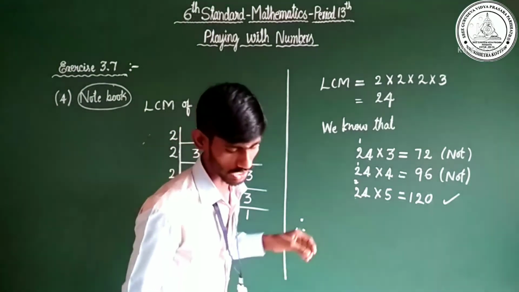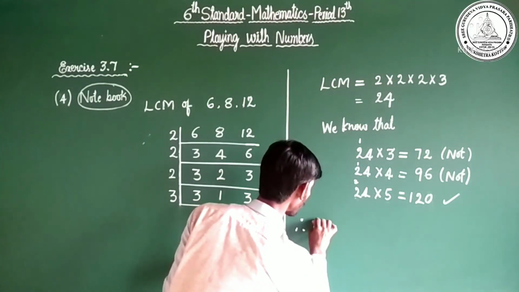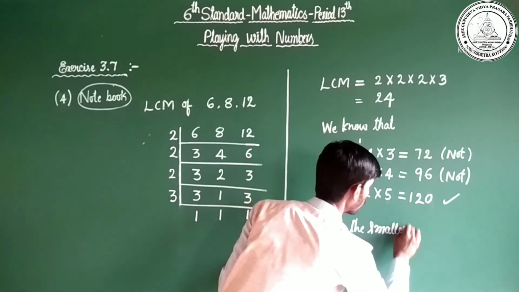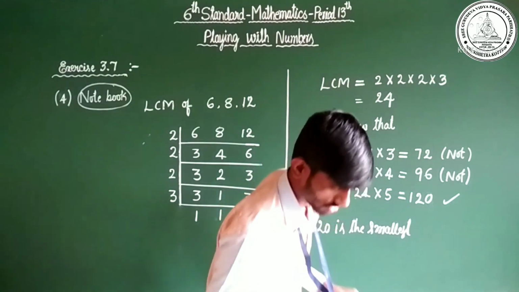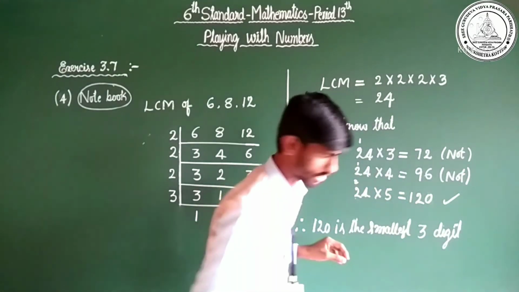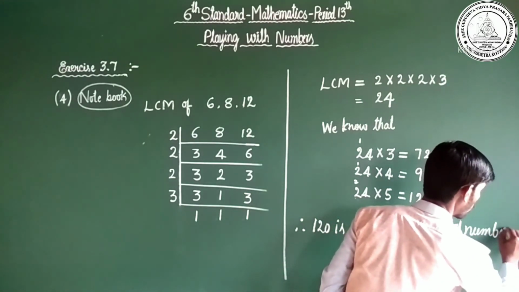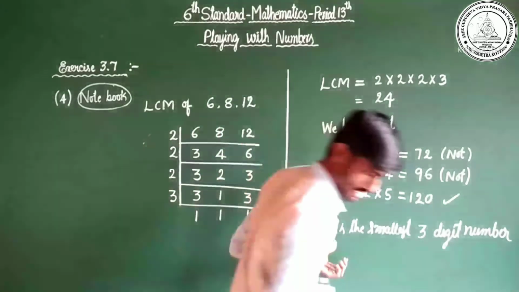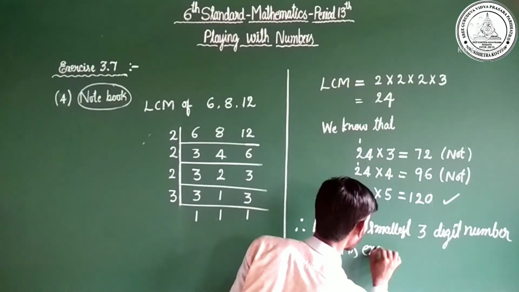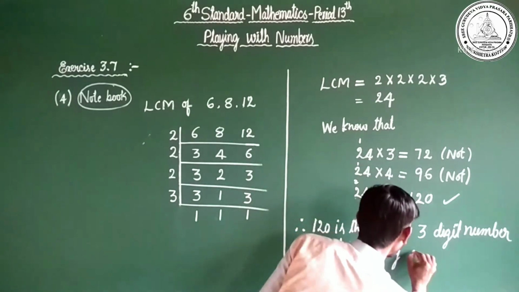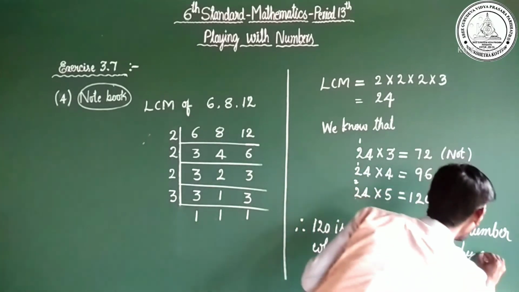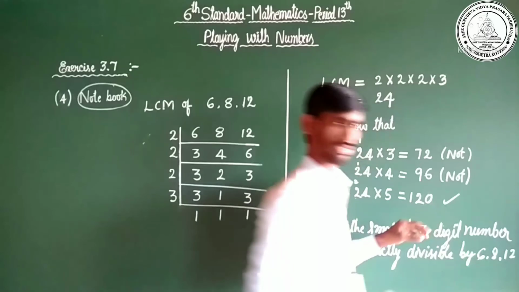Therefore, 120 is the smallest 3-digit number which is exactly divisible by 6, 8 and also 12. So this is the answer.